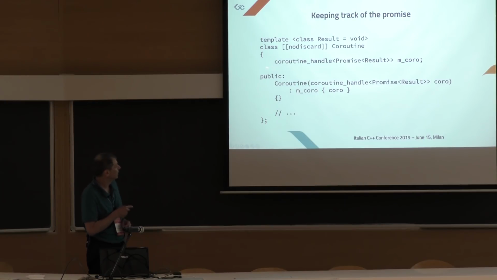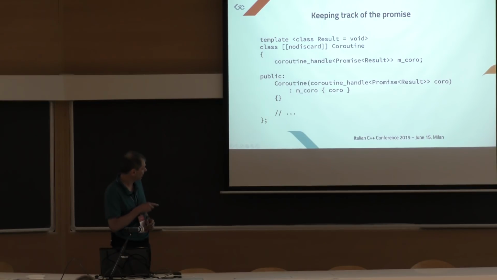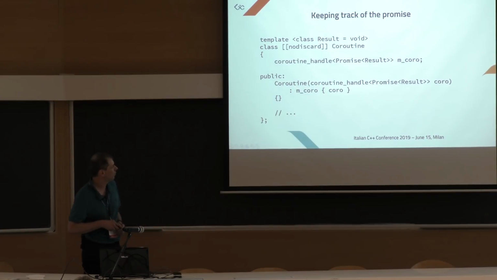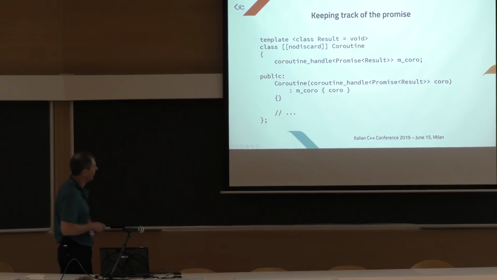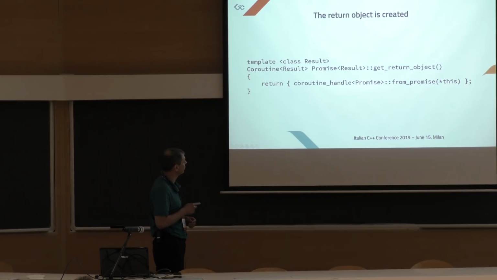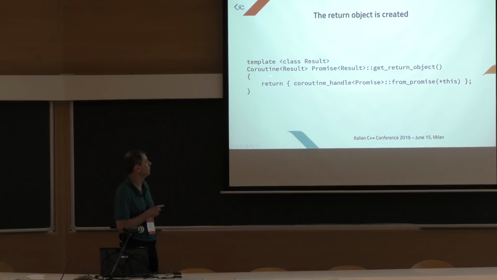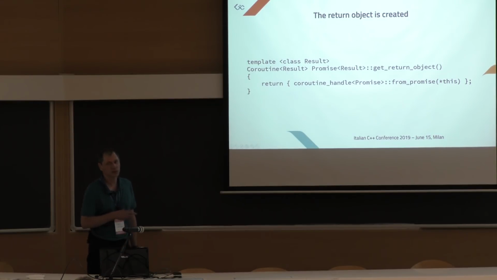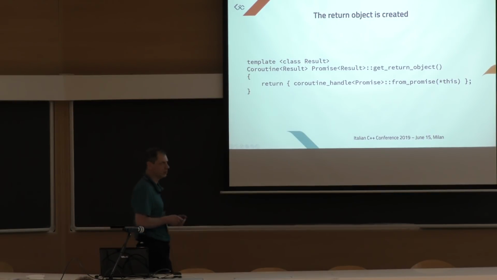We just add this coroutine handle promise member here, and we create a constructor so that the coroutine can initialize the mcoro member. And then the coroutine get return object in the promise, what does it do? It simply creates a coroutine result object by passing this expression. This from promise is a static member function of coroutine handle promise that does the conversion from promise to coroutine handle.